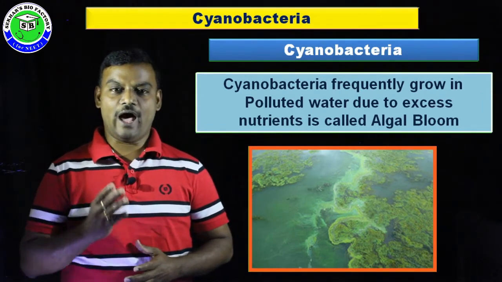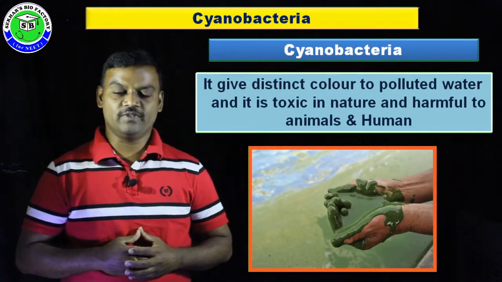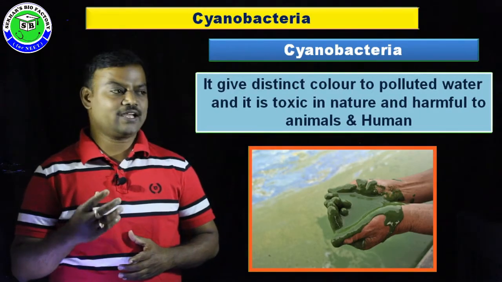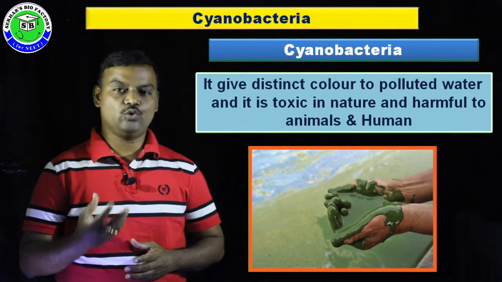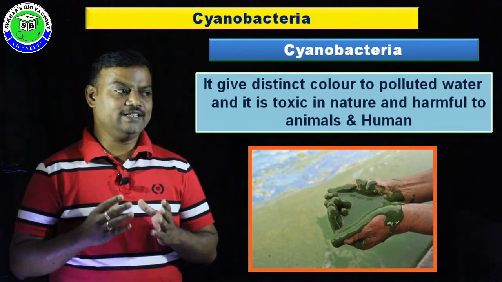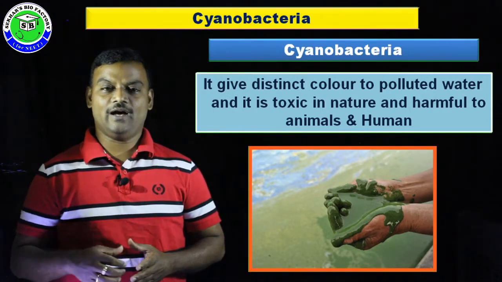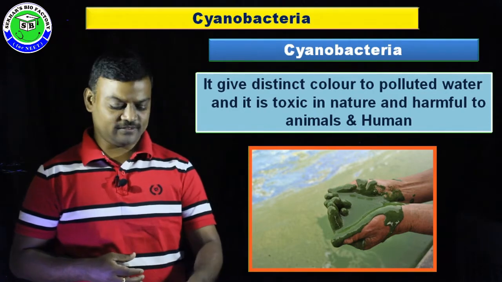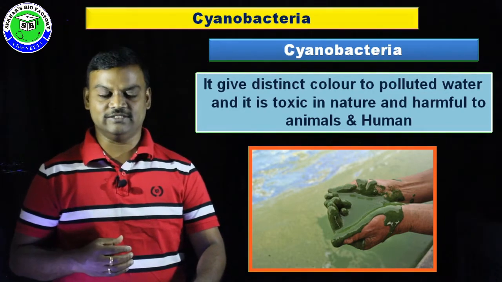It is called algal bloom. This algal bloom gives a distinct color to the water and releases toxins into the water, and this toxic nature is harmful to human beings and other aquatic animals. Also, algal bloom is a pollution indicator.